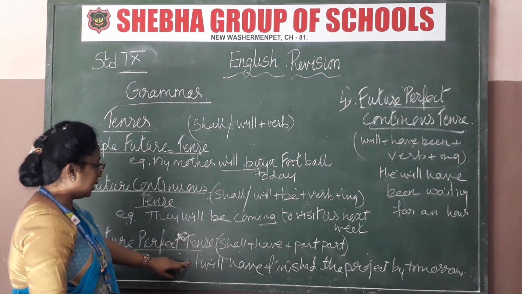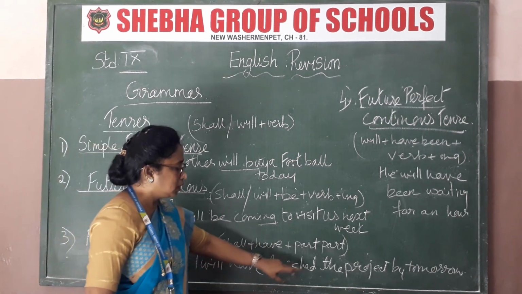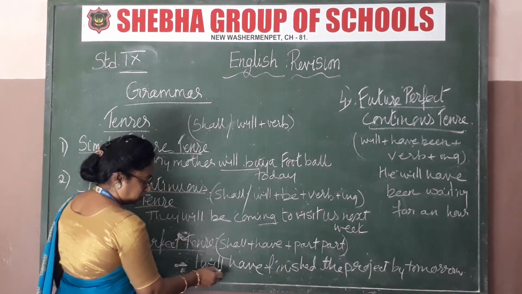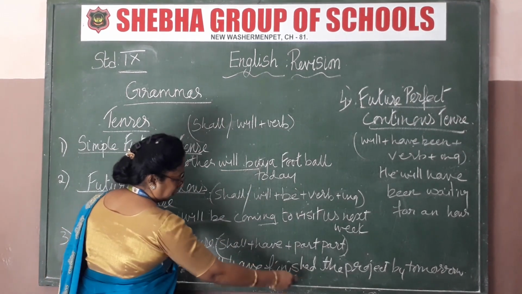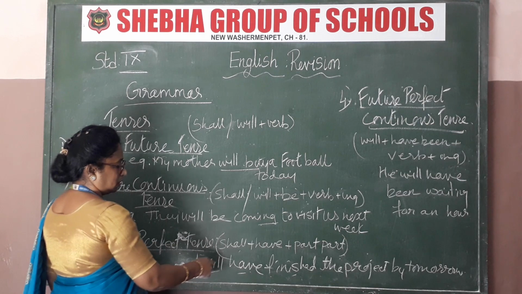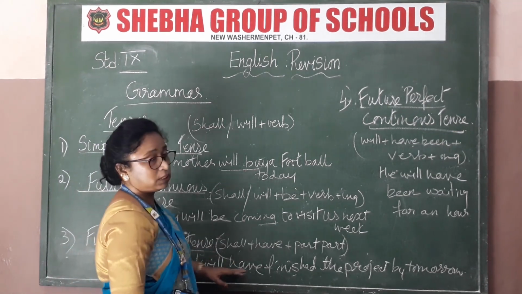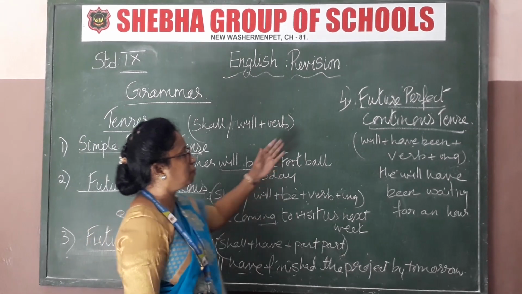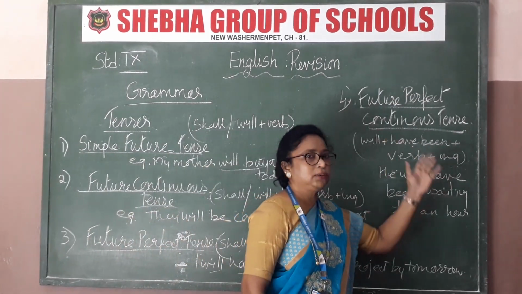See, I will have finished the project by tomorrow. So this is will plus have plus participle. Will plus have plus participle. So this is the future perfect tense. Now last, coming to future perfect continuous tense.